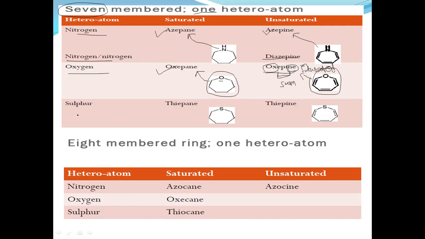Unsaturated compounds. Similarly for sulfur, if sulfur is in unsaturated ones, then their name is thiepine. If saturated ones, thiepane. These are the examples of seven members.